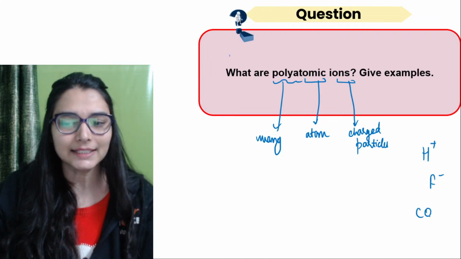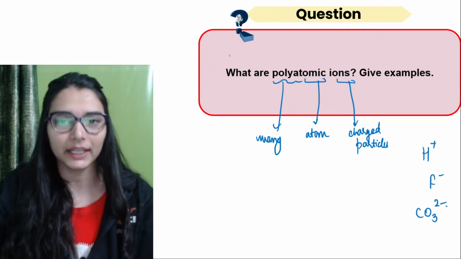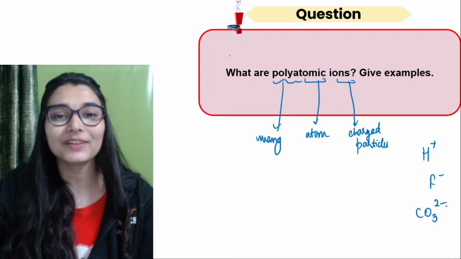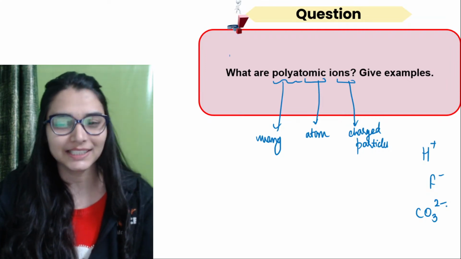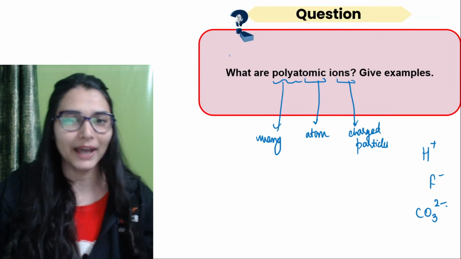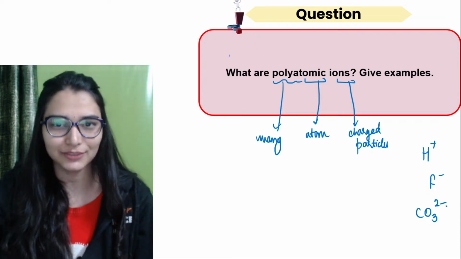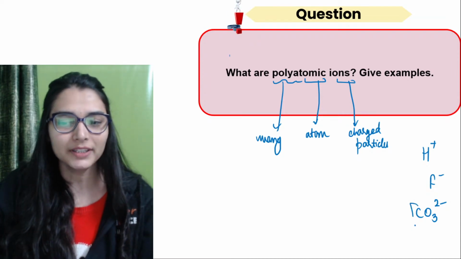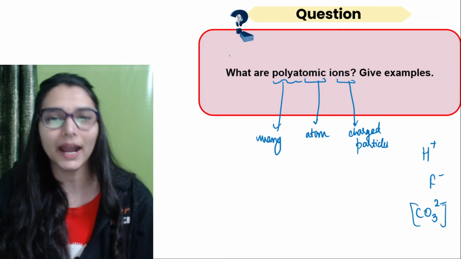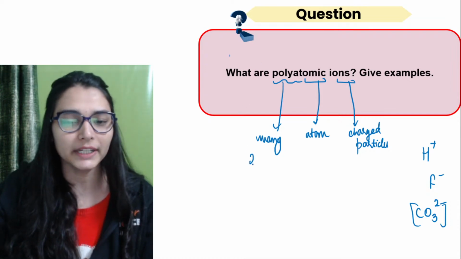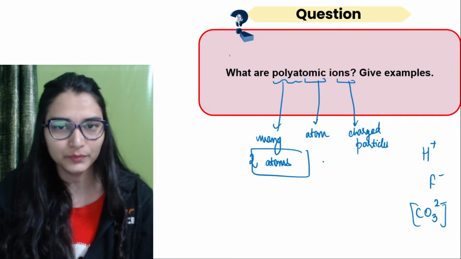Let's say I write carbonate, CO3 2 negative. This ion is not having just one atom. इसके अंदर दो different type of atoms हैं. One is carbon, second is oxygen. So such ions where you have at least two atoms. ठीक है? The ions containing two atoms या फिर more than two atoms.